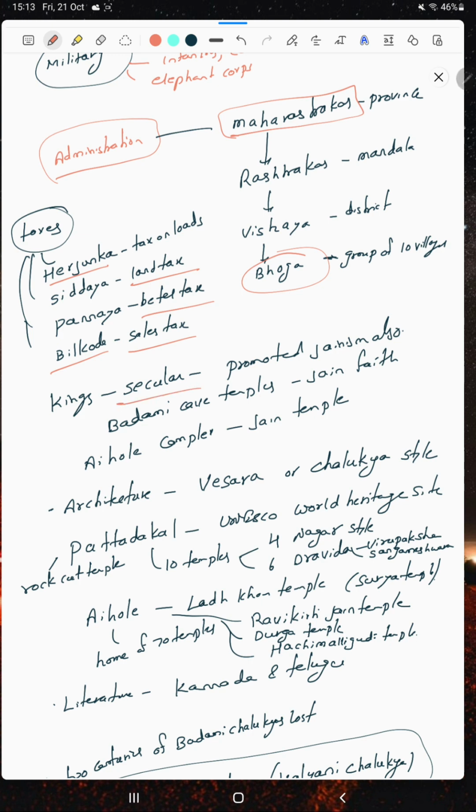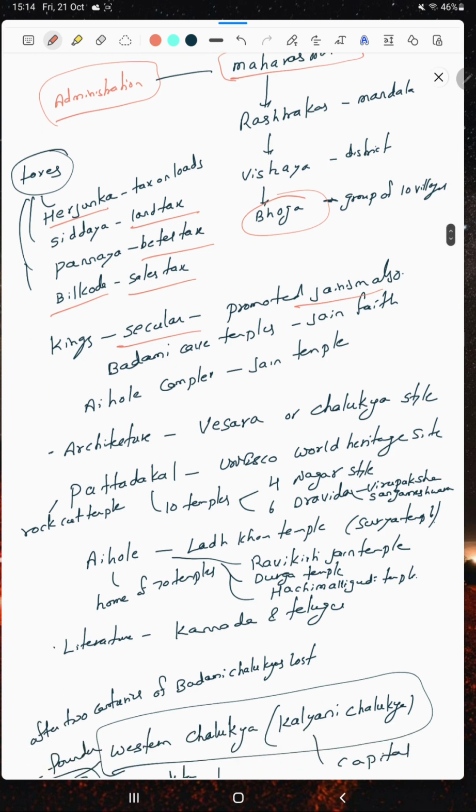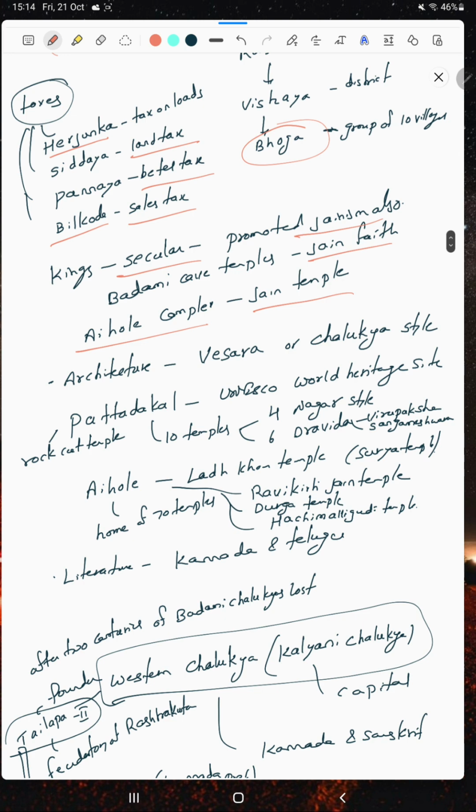Mostly kings are secular. They promoted Jainism also. For example, we can say the Badami cave temples. Badami cave temples have Jain faith. In the Aihole complex, there are Jain temples, and the architecture has the Vesara style as well as the Chalukyan style. But the Chalukyas had a different structure.